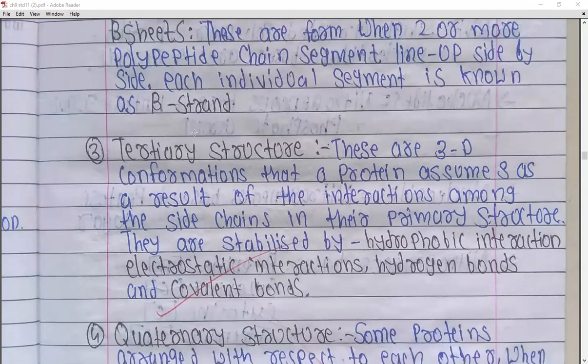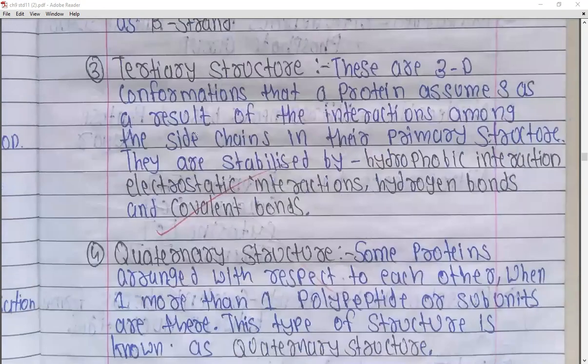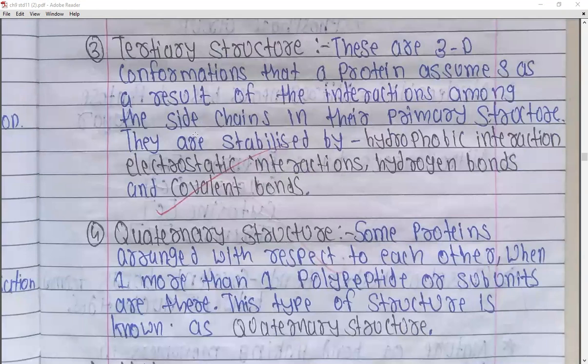So this is about the secondary structure of protein. After the secondary structure of protein, it forms the tertiary structure, right? This tertiary structure itself, from the name only, we are going to see that the three-dimensional conformations of a protein is observed, right? So these are 3D conformations that a protein assumes as a result of the interaction among the side chains in their primary structure.